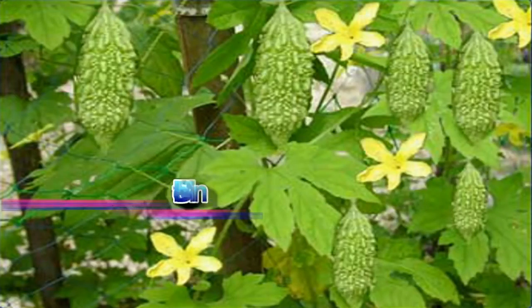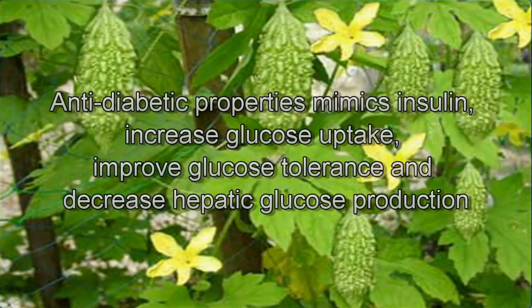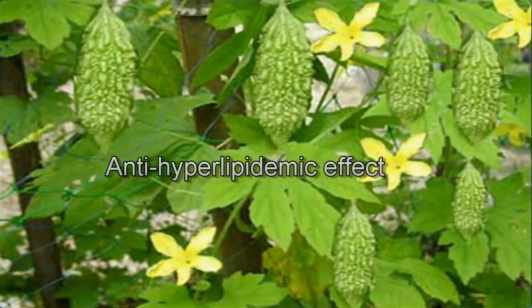Bitter melon possesses anti-diabetic properties. It mimics insulin, increases glucose uptake, improves glucose tolerance and decreases hepatic glucose production. Additionally, bitter gourd has an anti-hyperlipidemic effect.